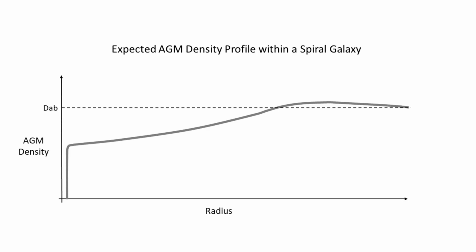The region of overdensity occurs because the antigravity matter removed from the central region by the vortex piles up around the outside of the galaxy. This is called an antihalo.